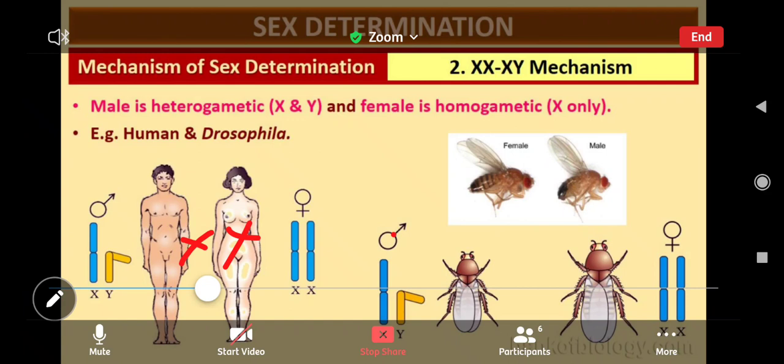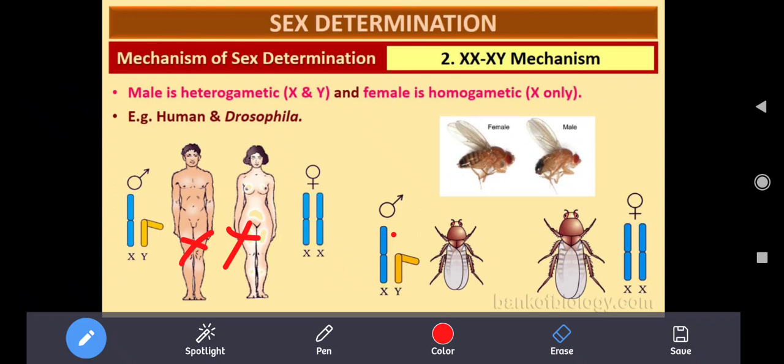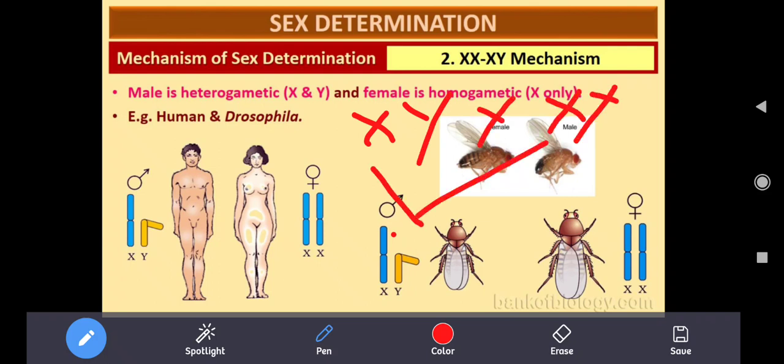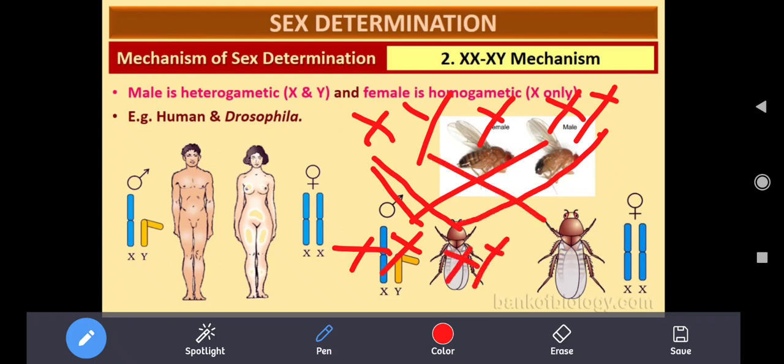Let us discuss another type. Listen here: the XX and XY type, which takes place in humans and Drosophila. Here the male is heterogametic, XY, and the female is homogametic, XX. If an X from the male combines with the X of the egg, then it will be female. If the Y combines with the X of the egg, it will be XY, a male.